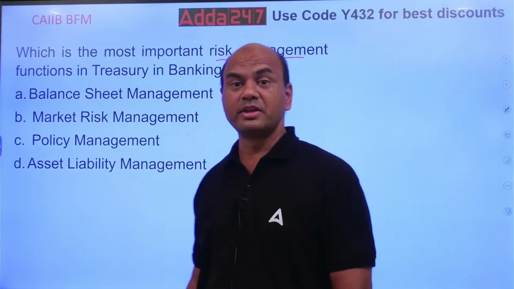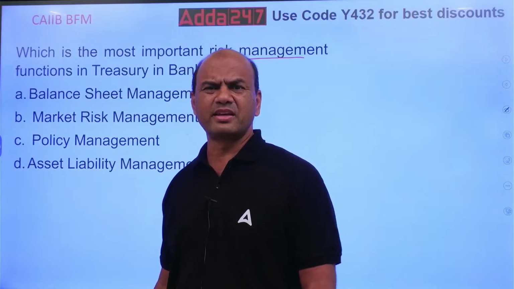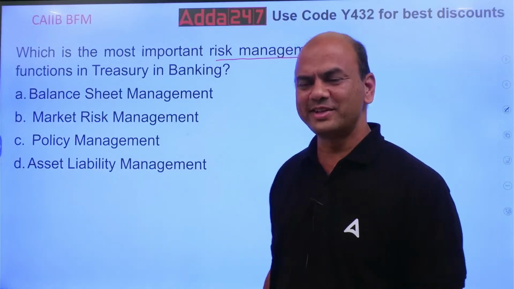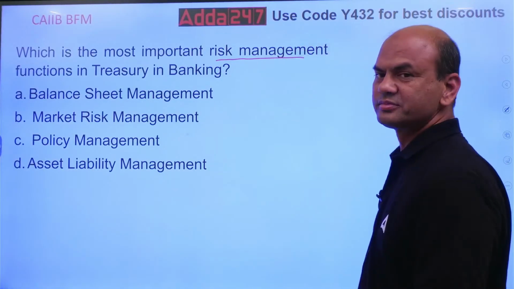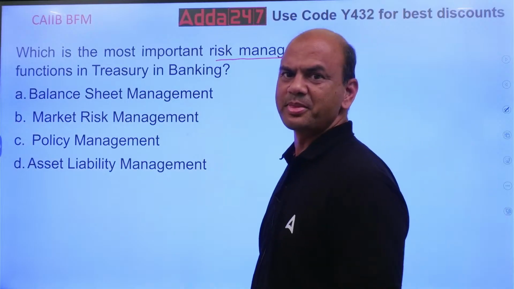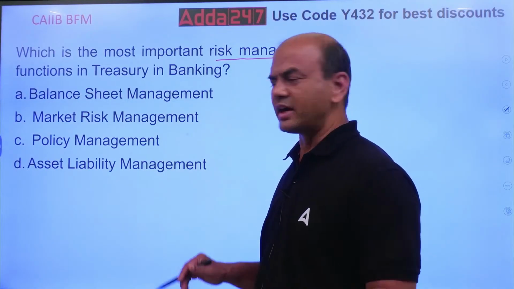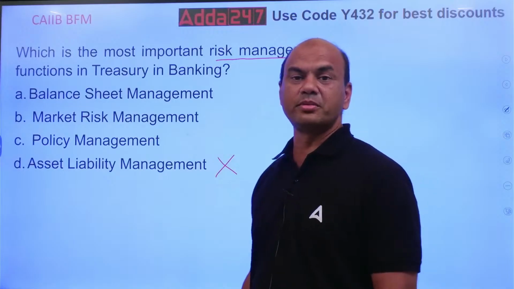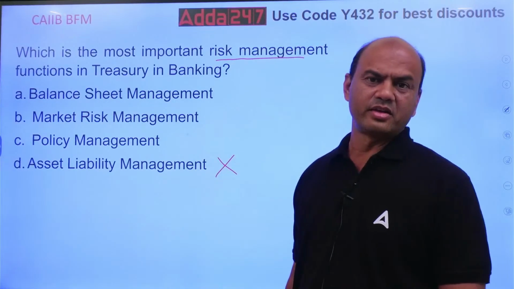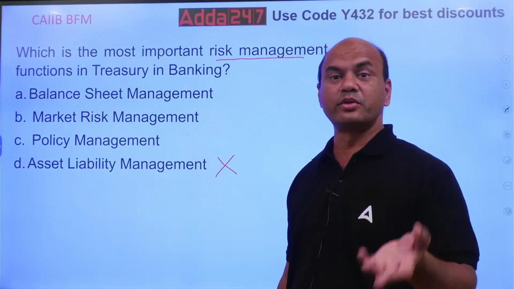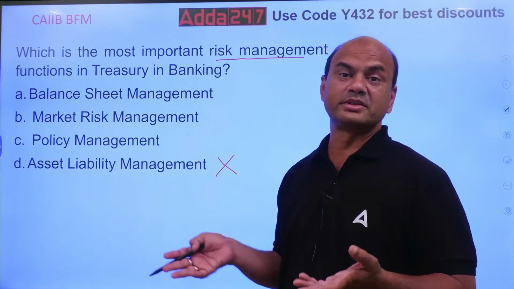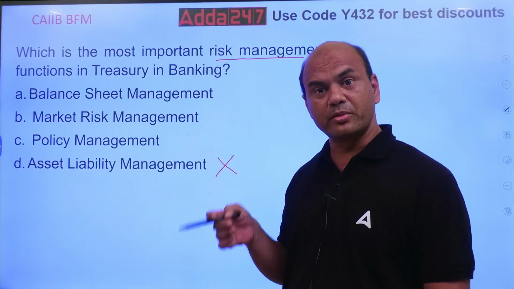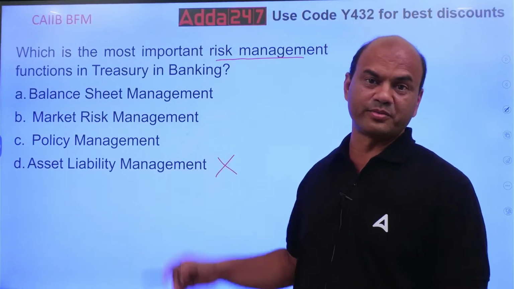Now many of you will think, obviously, we have the topic of ALM, so the answer will be ALM, isn't it? Think about it, but it's not that simple. One thing I'll give you in writing: this is not the answer. Asset liability management is not the most important function. You'll say, sir, if this mismatches, just now you told me that 5% only is allowed, otherwise RBI will fine you. Agreed. It's not that it's not important. It's not the most important among these four.